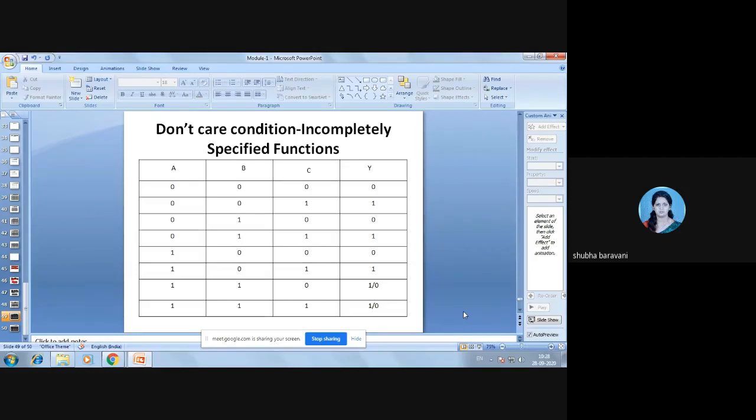Was it understood, what we have done today? Yes, ma'am. Okay, so you all can leave the meeting. Wednesday's class will discuss more on these topics: prime implicants, implicants, and don't care conditions. Thank you. Thank you, ma'am.